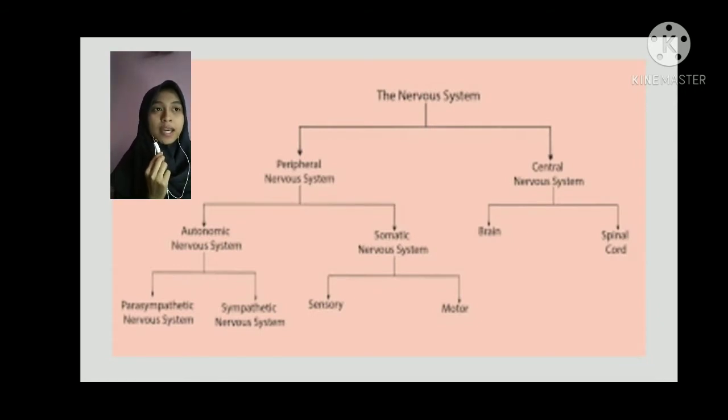In this picture, we can see together that the nervous system is split into two parts. The first part is the central nervous system, and the second part is the peripheral nervous system. The central nervous system is made up of two major structures. The first structure is the brain, and the second structure is the spinal cord. The peripheral nervous system is made up of two structures. The first structure is the autonomic nervous system. There are the sympathetic nervous system and the parasympathetic nervous system. And the somatic nervous system. There are sensory and motor.